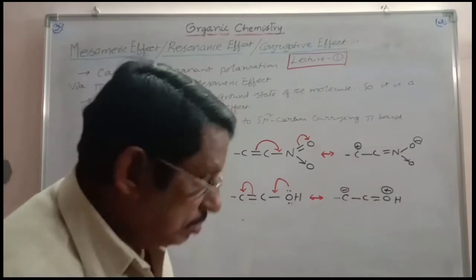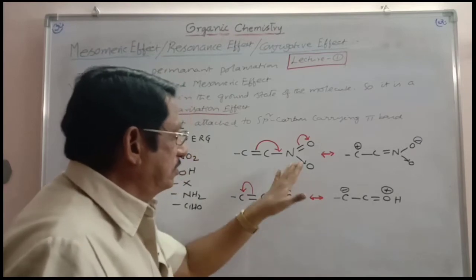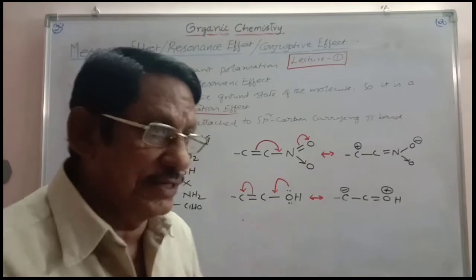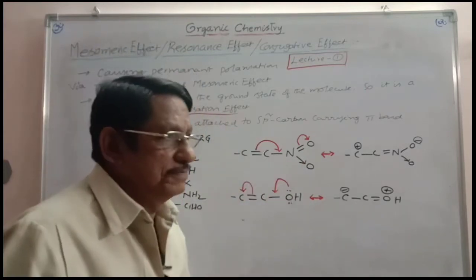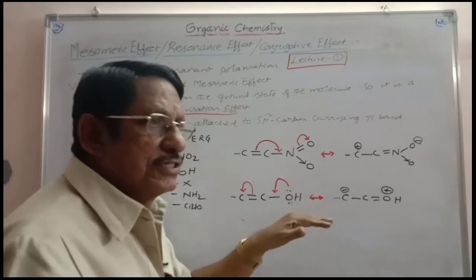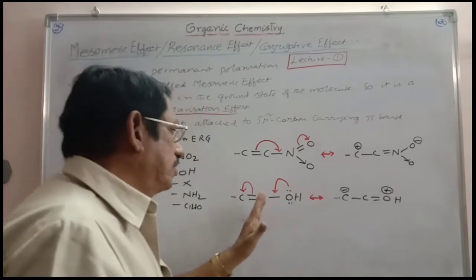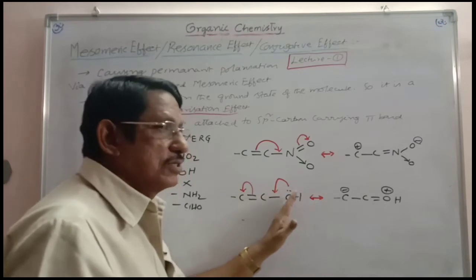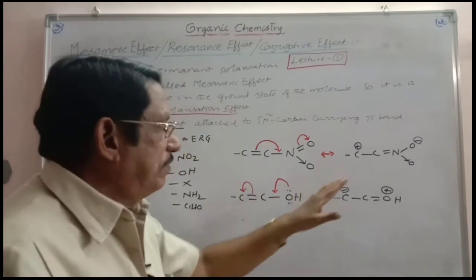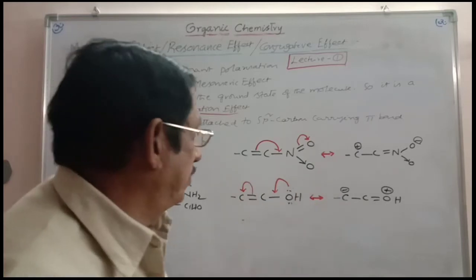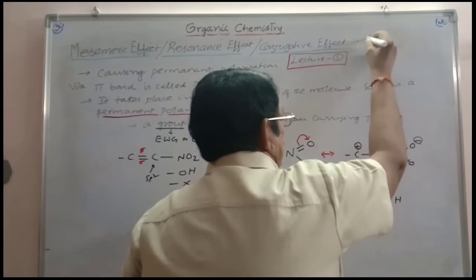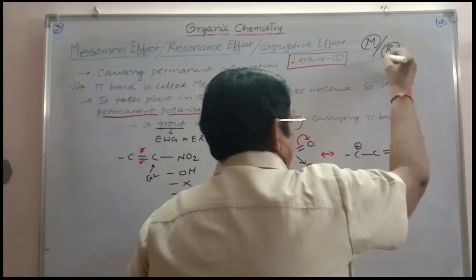In this way, we are able to write the resonance forms when a group having a pi bond between two atoms is in conjugation with the pi bond, or when the first atom of the group contains at least one lone pair and is attached to an sp2 carbon, causing polarization in the conjugated pi bond. This type of effect is called the mesomeric effect. Mesomeric effect is represented by capital M, or sometimes you can write it as resonance effect R.